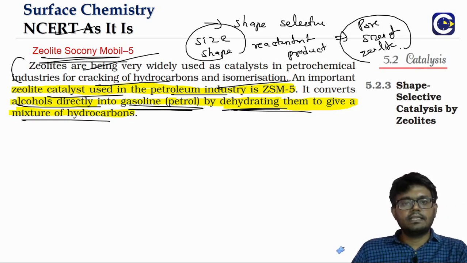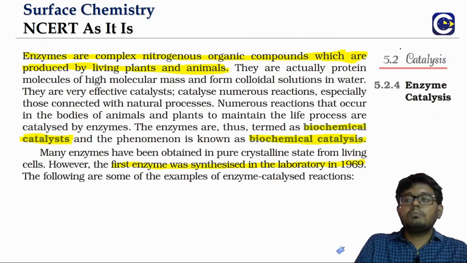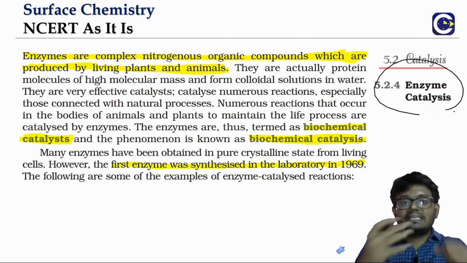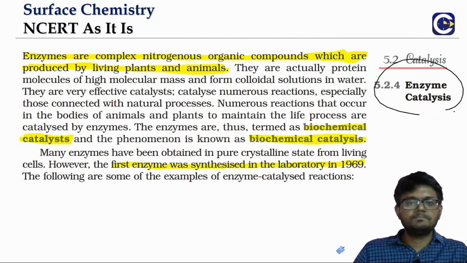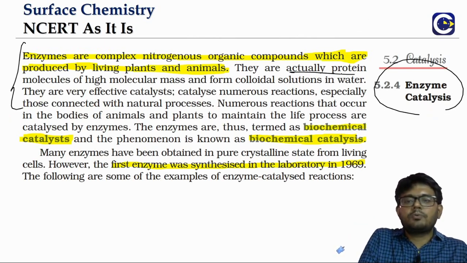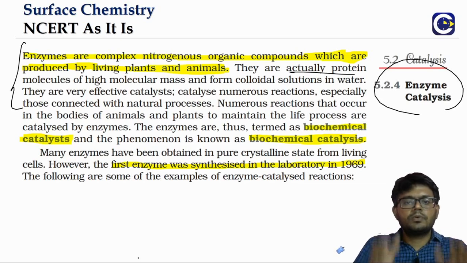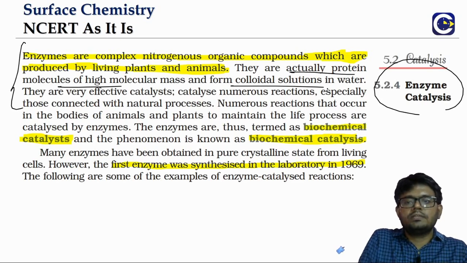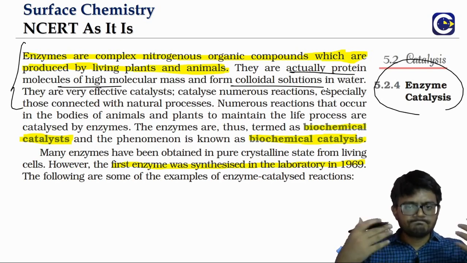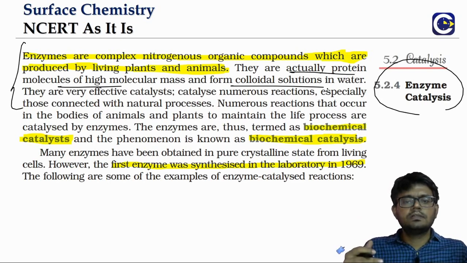This is about shape selective catalysis. Now we mentioned enzymes when picking up the idea of selectivity, the extreme example of selectivity. So what are enzymes? These are basically a type of protein. Proteins with high molecular mass form colloidal solutions, and enzymes are able to catalyze numerous reactions, mostly those that happen in living organisms, whether human beings or animals.